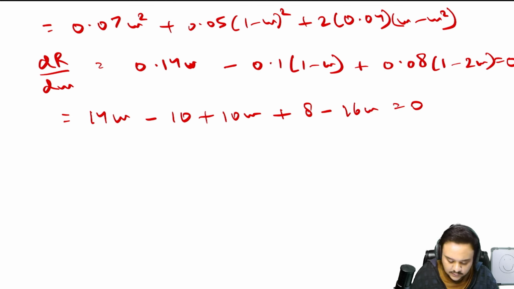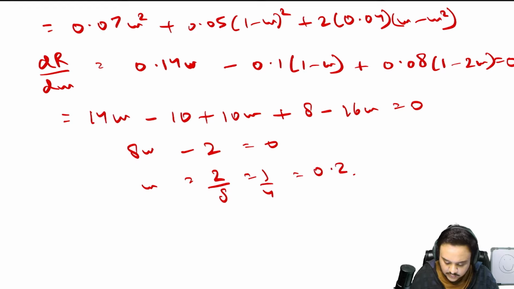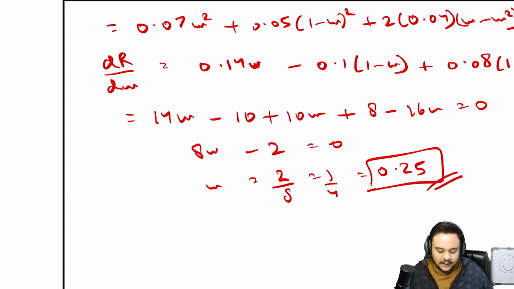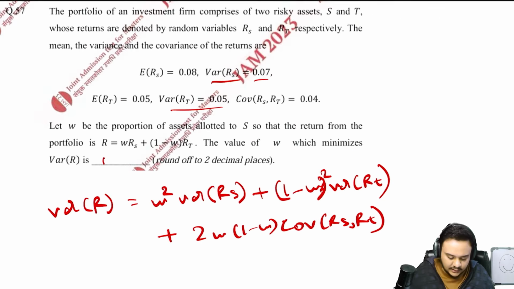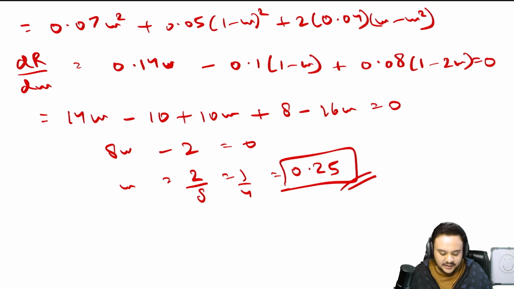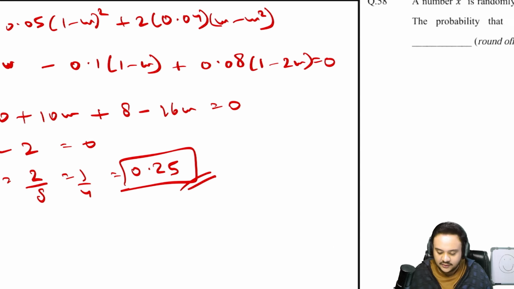That becomes 24 minus 16, 8 W minus 2 is equal to 0. W is equal to 2 by 8 is equal to 1 by 4 is equal to 0.25. That is your answer. Make sure I didn't make a calculation error because I probably might have. Okay, I'm kind of sleepy right now, so please make sure and calculate for yourself.